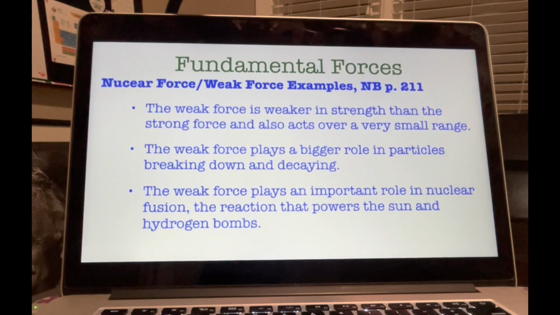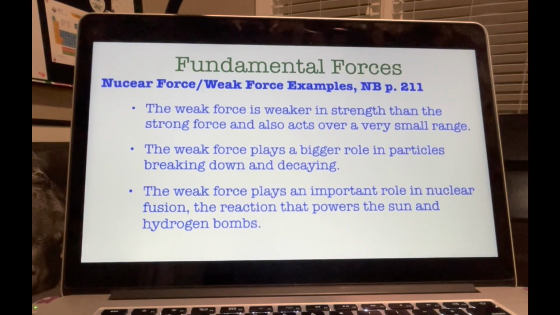But unlike the attractive electromagnetic and strong forces, the weak force plays a bigger role in particles breaking down or decaying. As a result, the weak force governs certain radioactive processes in atoms, in which one type of quark changes into another type of quark. Changing a quark in this way can cause a proton to change into a neutron or vice versa.